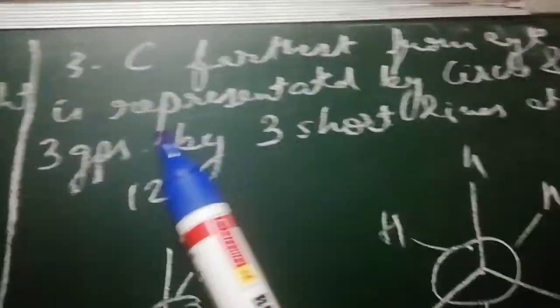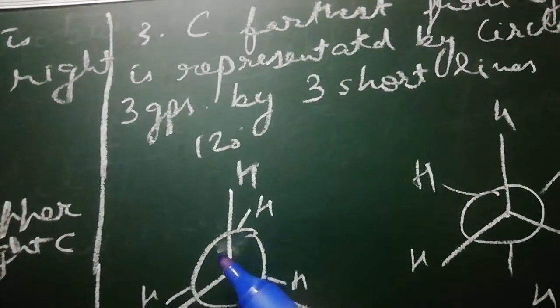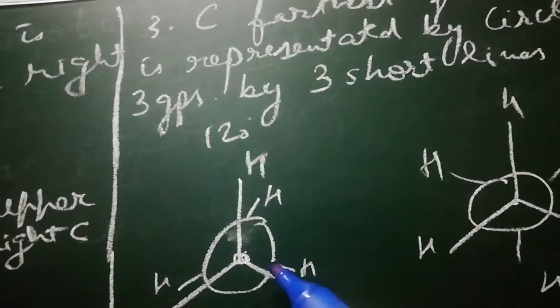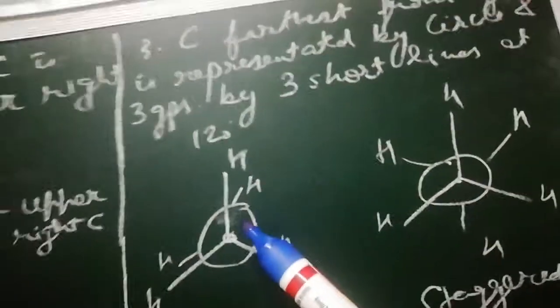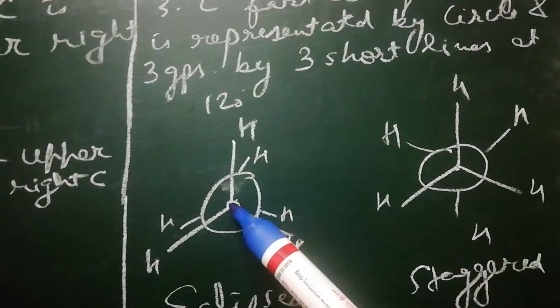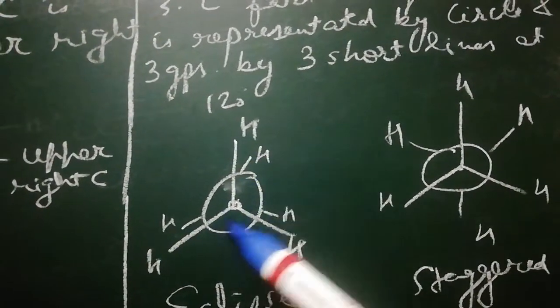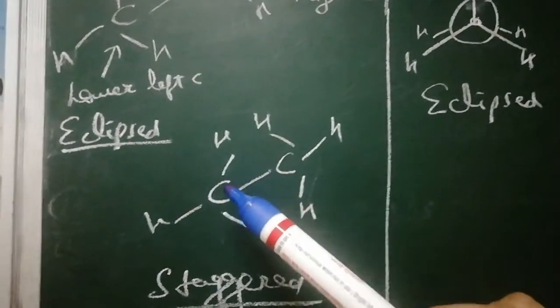In Newman projection, the carbon which is farthest from the eye is represented by a circle and the three groups are represented by short lines separated by 120 degrees. So the carbon nearest to the eye is represented by a point, and the carbon farthest from the eye is represented by a circle. Like in this Newman projection formula, we have drawn this eclipsed conformation, and now we want to draw the staggered conformation for the molecule of ethane.